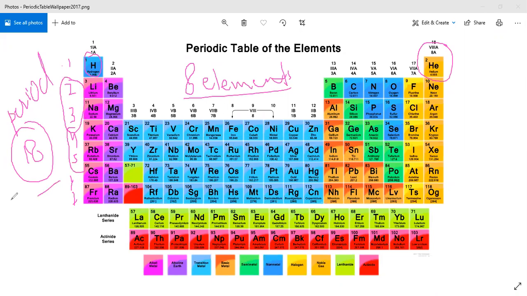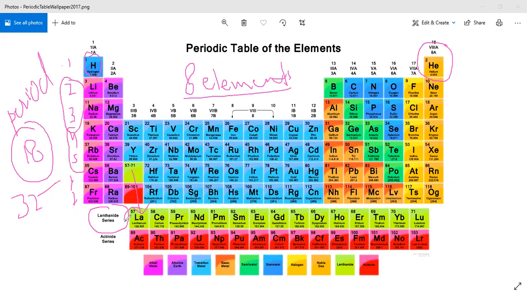Period 6 has 32 elements. How can you say that this period has 32? Because at the bottom you can see the lanthanide series. We have written some elements at the bottom because these elements do not have similar properties, so scientists have written them at the bottom.